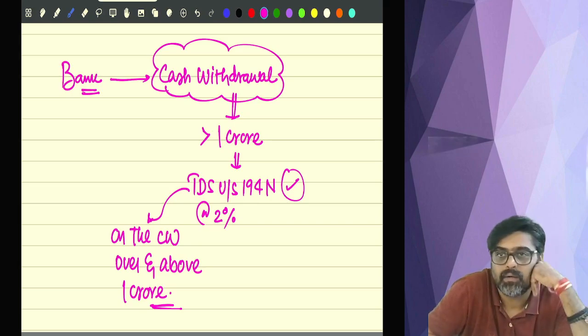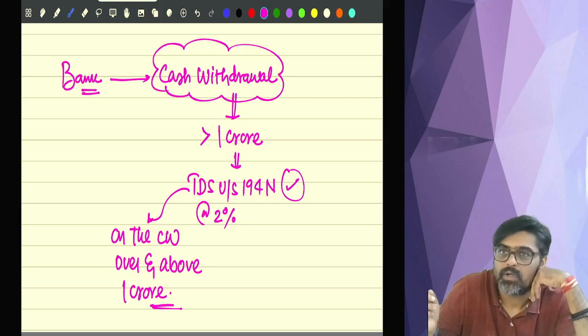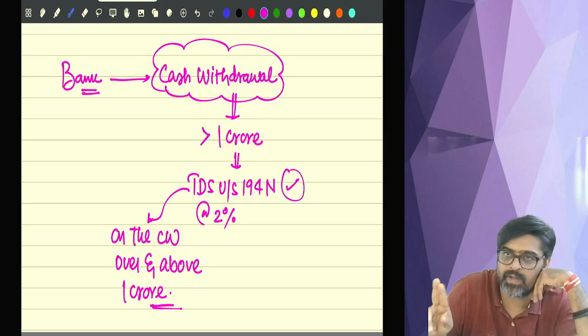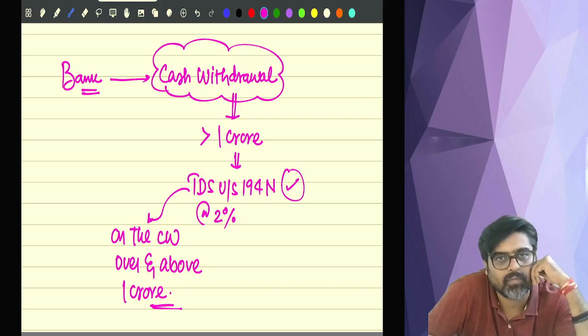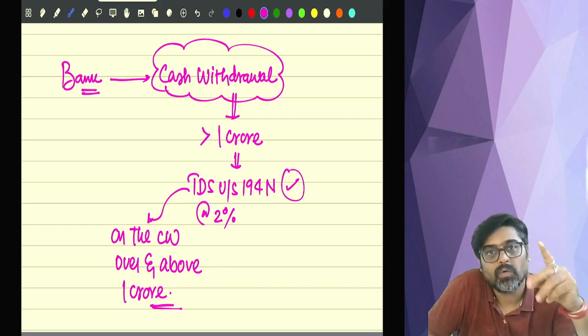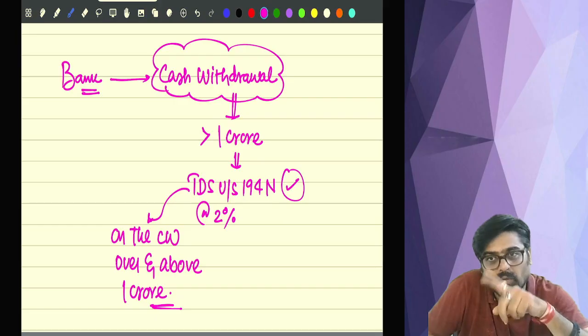Again you are withdrawing 40 lakhs. Will there be any TDS? No, because 50 plus 40, 90. There is no TDS because the cash withdrawal is not more than 1 crore. But now you are withdrawing 15 lakhs. So till now 90 lakh was there, aggregate.